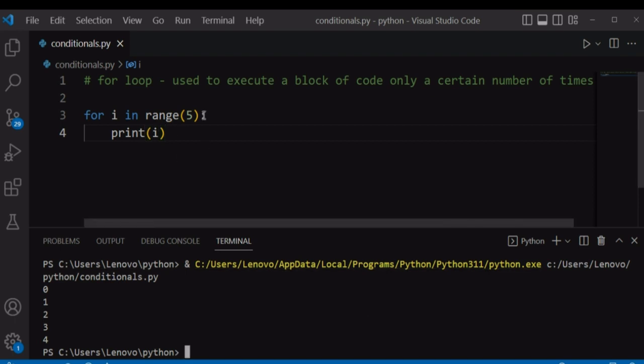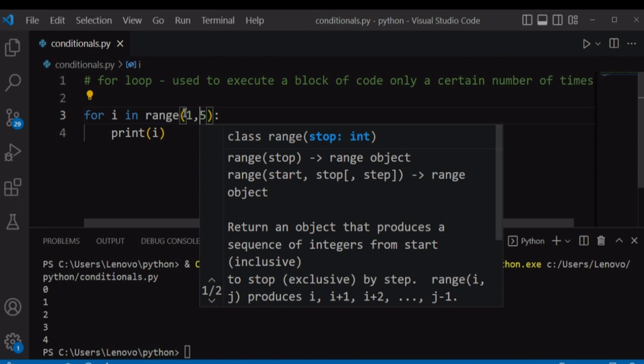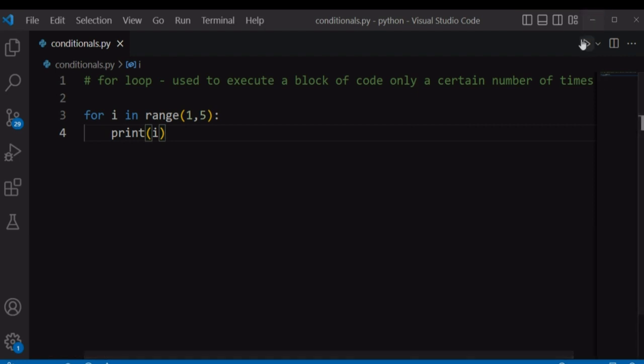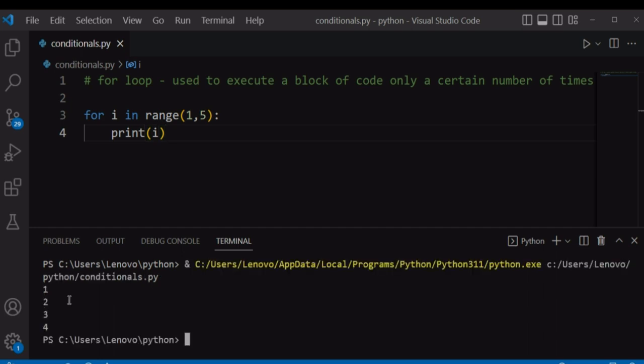So by default, the range function will start from 0 if you don't specify the starting number. Let's say, for example, we specify the starting number. We want to start from 1 to 5, and it will not include the last number. If you run our file again, it's going to print 1 to 4.